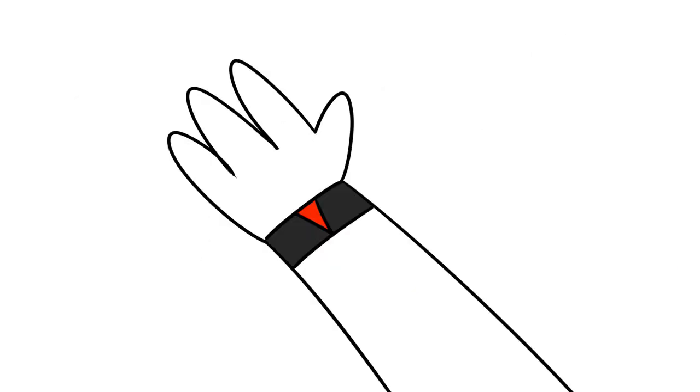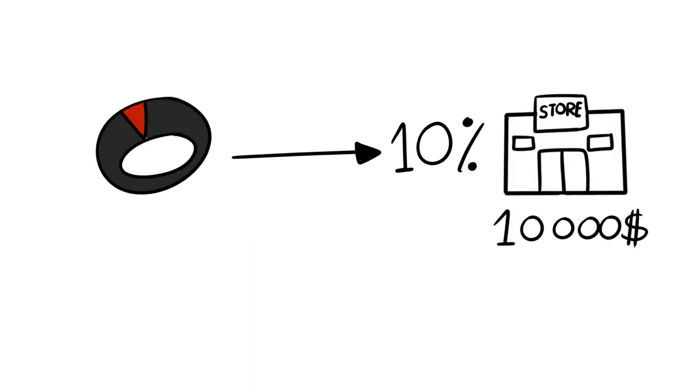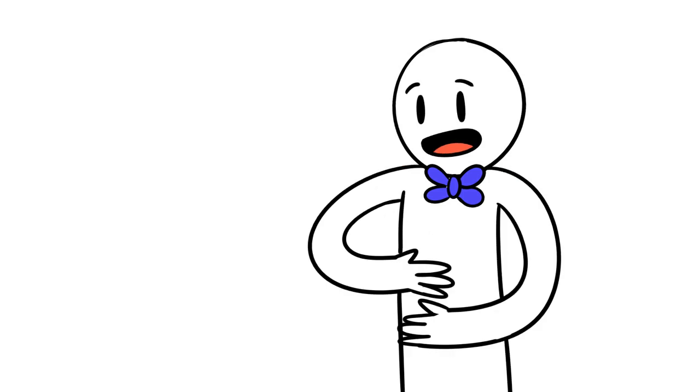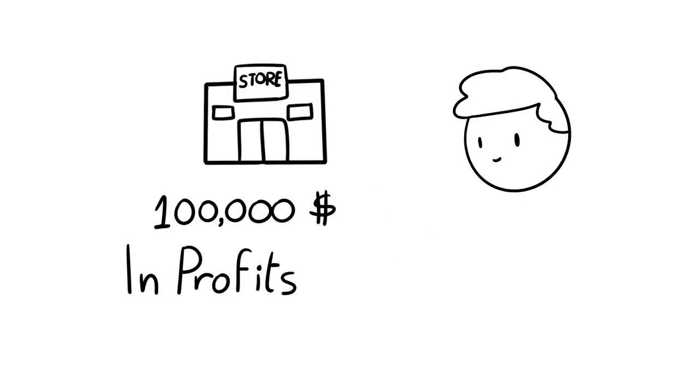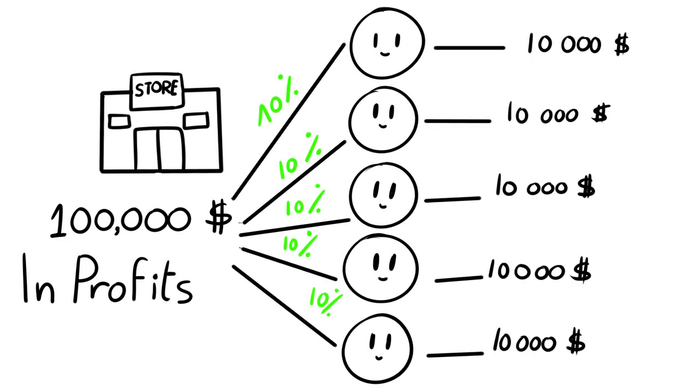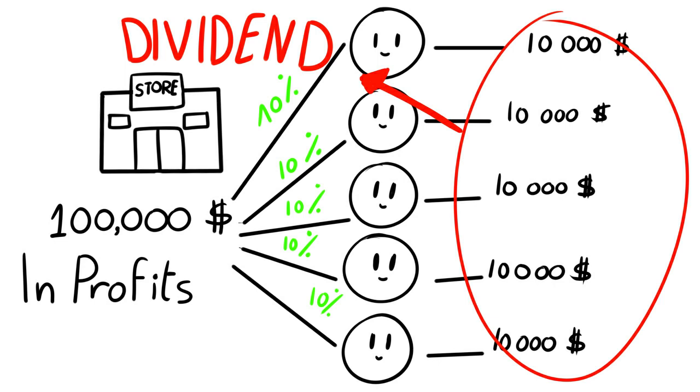Mike gave each of them a special bracelet. The bracelet represents their share at the grocery store. Each bracelet means the person wearing it has 10% of the grocery store, and by the end of the year he gets 10% of the store profit. If Mike made $100,000 profit, each one of the 5 family members who contributed to the opening of the store gets 10% of the profit. So $100,000 multiplied by 10% equals $10,000 for each one of the 5 family members. That $10,000 represents their dividend. It's like a compensation Mike pays his 5 family members because they have let him use their money. And they will always own 10% of the store and get a part of the profits each year.